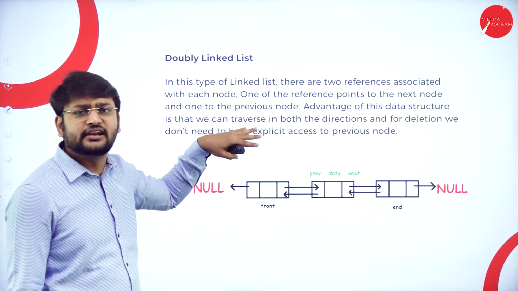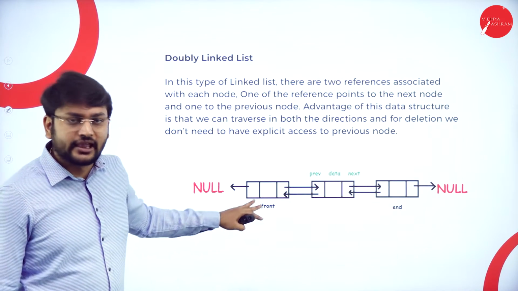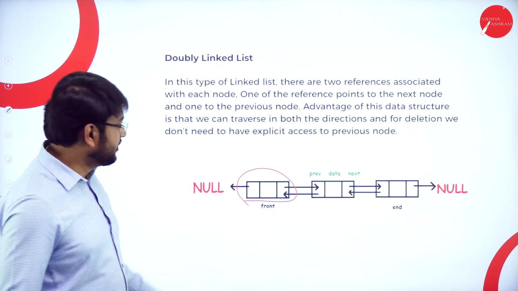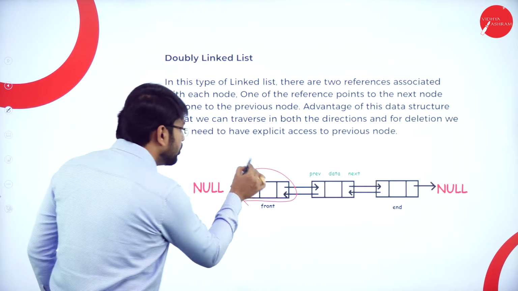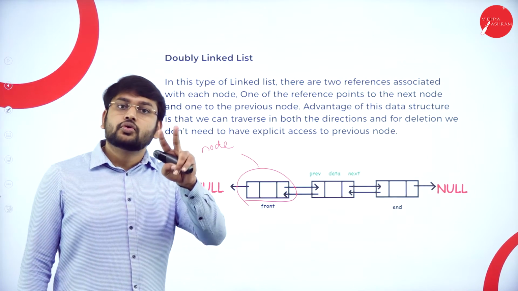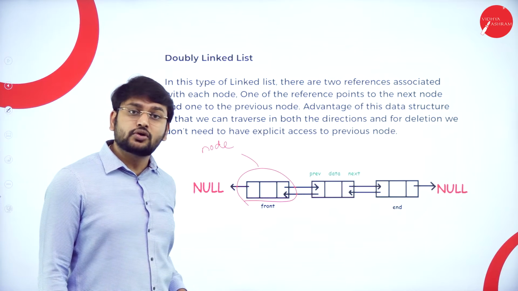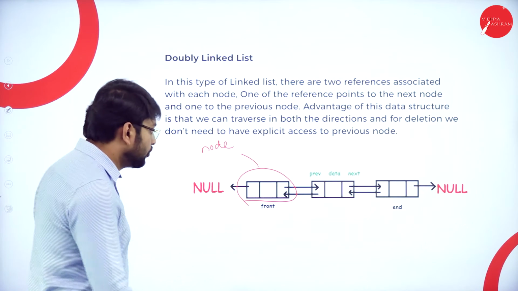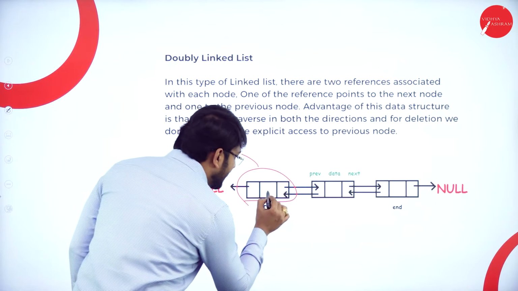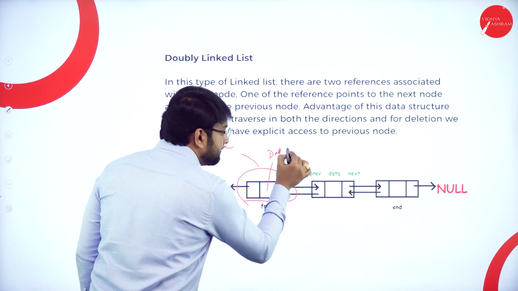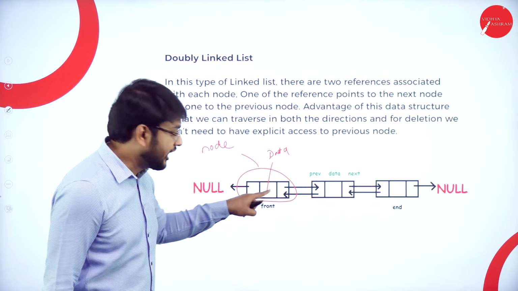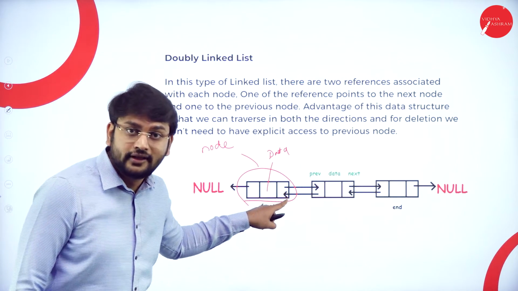When it comes to the doubly linked list, please observe this diagram. My dear students, what is this? Please remember, this is the node. Observe, this is a node. Sir, but we don't have two parts as you said in the note. We have three parts. So observe now carefully. The center part I use to store the data. Can you guess what I have here and what I have here? What do I store?